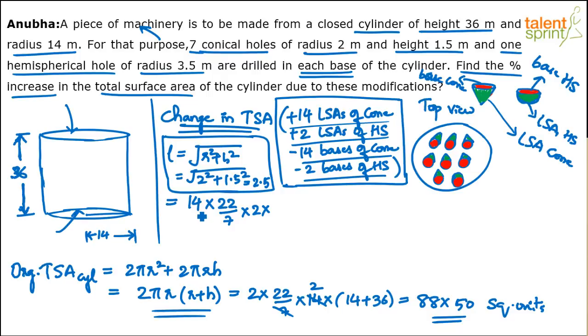So 14 lateral surface areas, 14 into pi RL, pi into R into L, L is 2.5. So this is one portion, plus 2 lateral surface areas of hemisphere. What is the lateral surface area of a hemisphere? I think, see, the total surface area of a hemisphere is, how will you do this? Lateral surface area of a hemisphere is, actually it should be